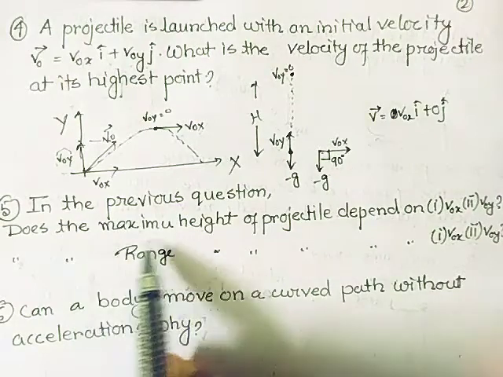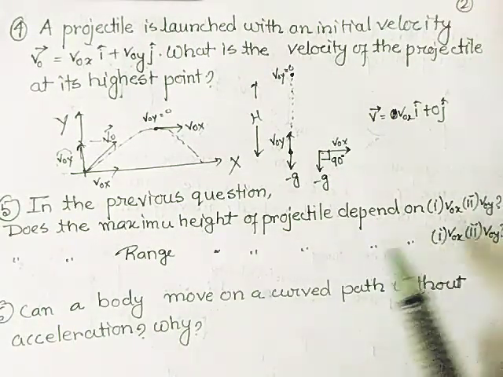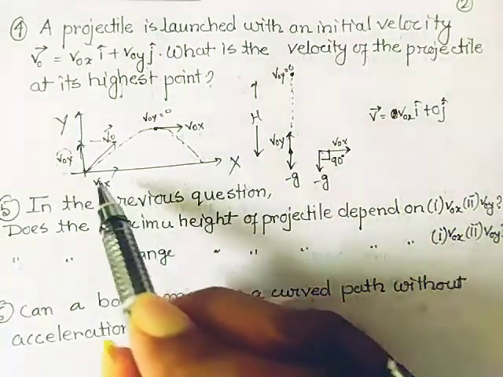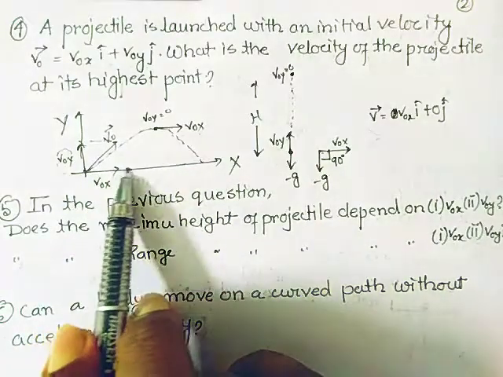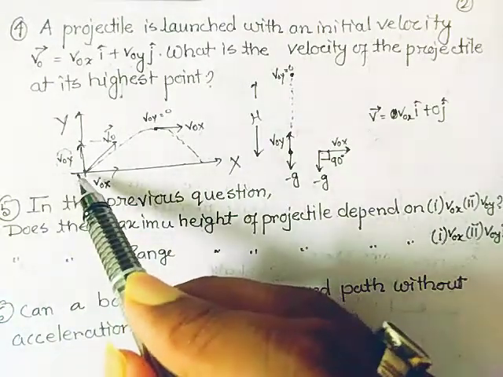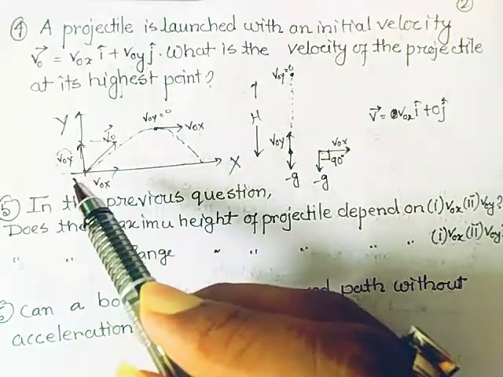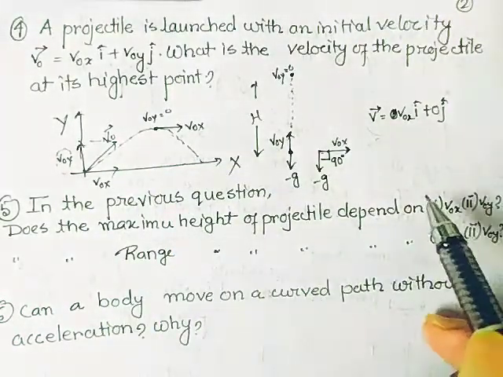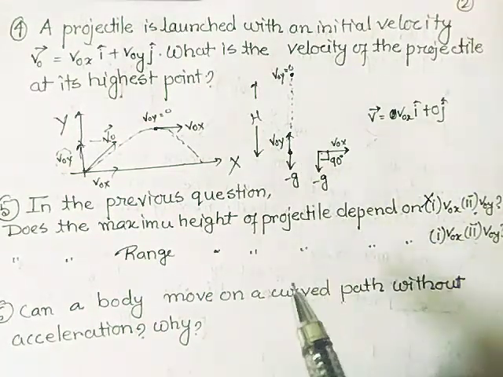Next question is, does the maximum height of the projectile depend on v0x or v0y? Obviously it depends on v0y, because v0x basically deals with the horizontal motion, that is the shifting of the particle along the x-axis. It does not depend on how the particle moves up. The vertical motion is independent of v0x. So does the maximum height of the projectile depend on v0x? No, it is not dependent on v0x, but it is dependent on v0y, as we have just seen.